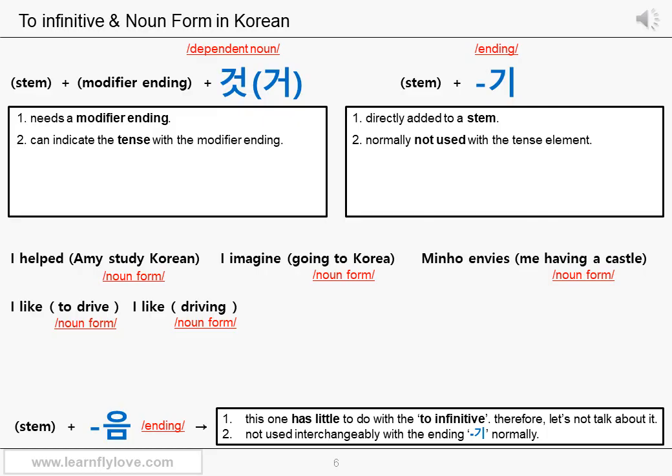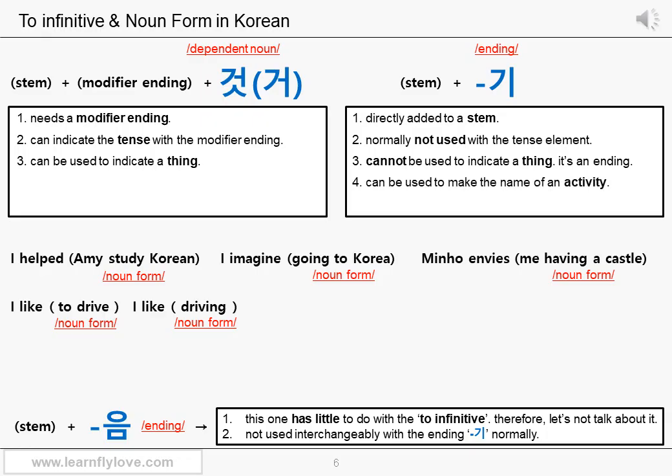I said normally because there are some cases the ending 기 is used with a past tense indicator at, het, but it's not related to the English to infinitive thing, therefore let's not talk about it. Third, the dependent noun 것 can be used to indicate a thing without using its name. But the ending 기 cannot be used like that. It's obvious because you know, 기 is an ending.